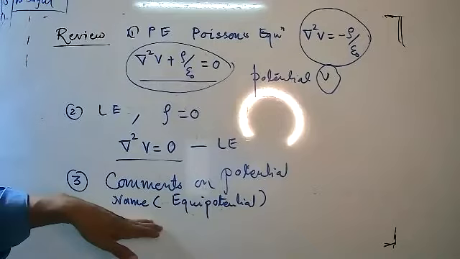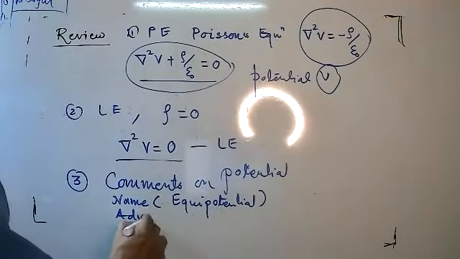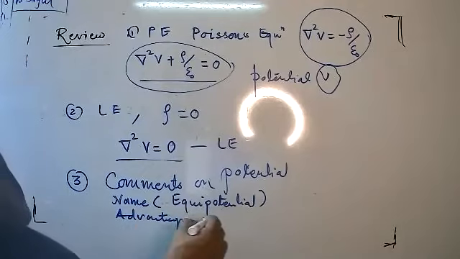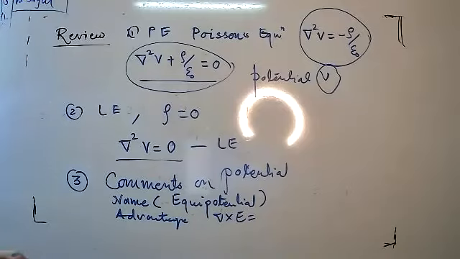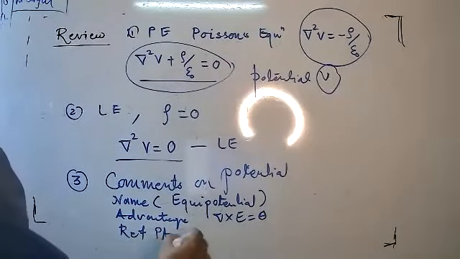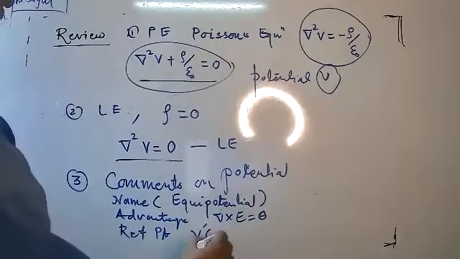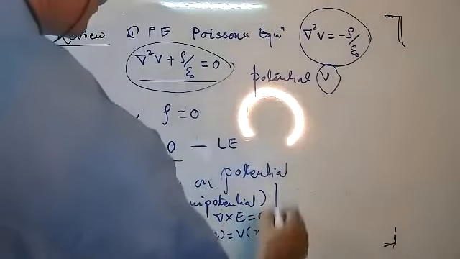Along this surface. And then next is the advantage. In case of advantage, explain the curl of E. Is it correct? And dear students, what is the curl of E? Anyone? Yes, perfect. Curl of E is equal to 0. Next is the reference point. In case of reference point, write V dash of R is equal to V of R. Okay.